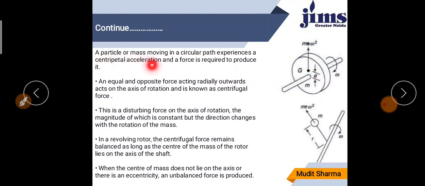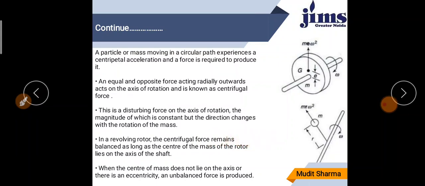A particle of mass moving in a circular path experiences the centripetal acceleration. An equal and opposite force acting radially outward acts on the axis of rotation. The disturbing force on the axis of rotation is constant in magnitude, but its direction changes with the rotation of the mass in the revolving rotor.